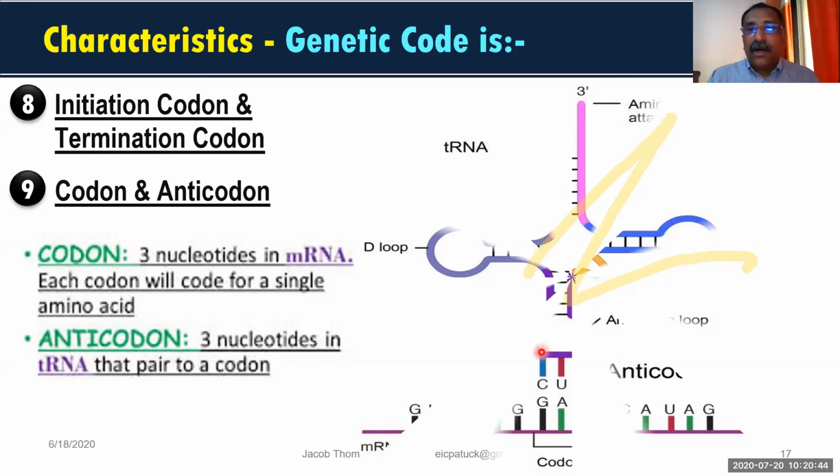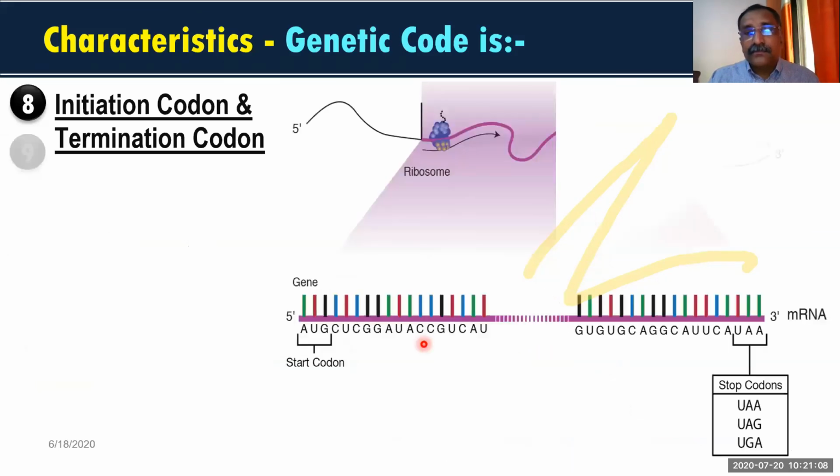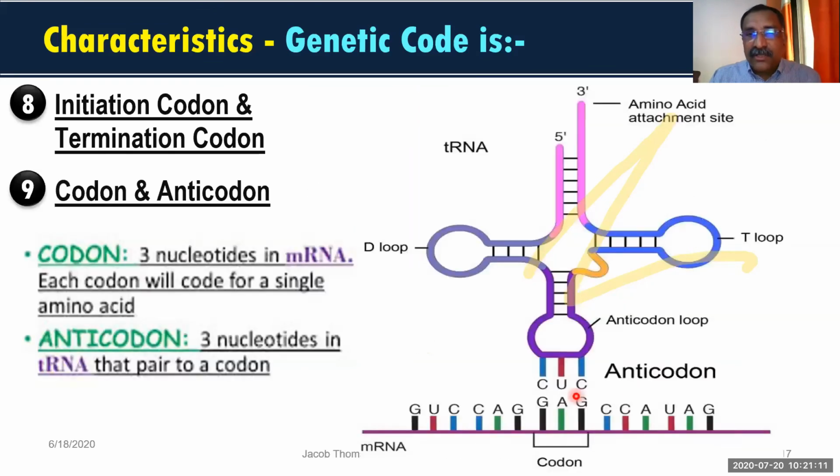Similarly, on the transfer RNA, where the amino acids are brought to the messenger RNA by reading the codon, there we can notice that on the transfer RNA there are 3 nitrogen bases. And these 3 nitrogen bases we call anticodons. So this is what is called the codon, and the pairing of these 3 bases which are written there on the transfer RNA is called the anticodon. This is the pairing structure.